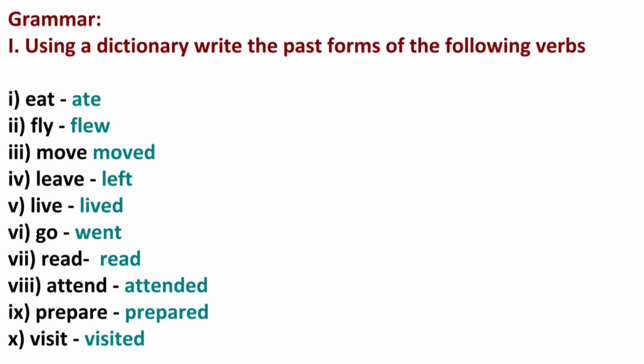Next one, grammar. First one, using a dictionary, write the past forms of the following verbs. First one, eat, ate. Second one, fly, flew. Third one, move, moved. Fourth one, leave, left. Fifth one, live, lived. Sixth one, go, went. Seventh one, read, read. Eighth one, attend, attended. Ninth one, prepare, prepared. Tenth one, visit, visited.